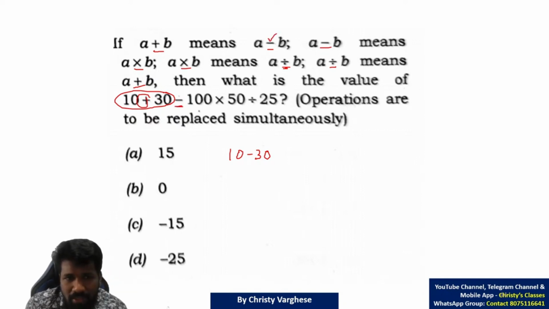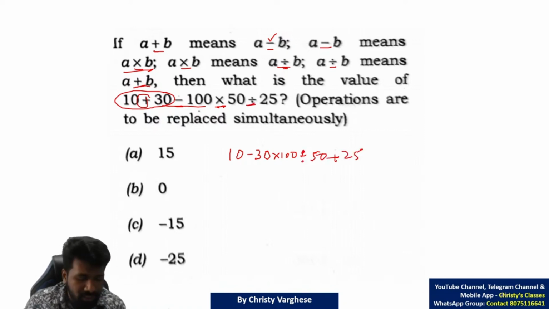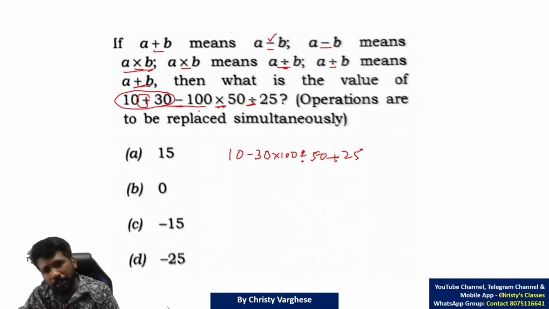And minus means multiplication. So 30 minus 100 means 30 into 100. And this multiplication means normal division, so divided by 50. And division means plus, so plus 25. So this is actually the correct expression after the decoding is done.